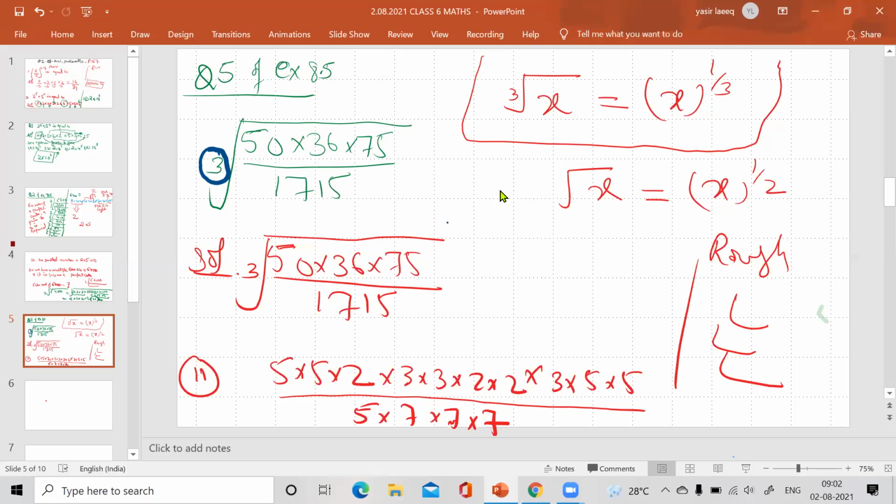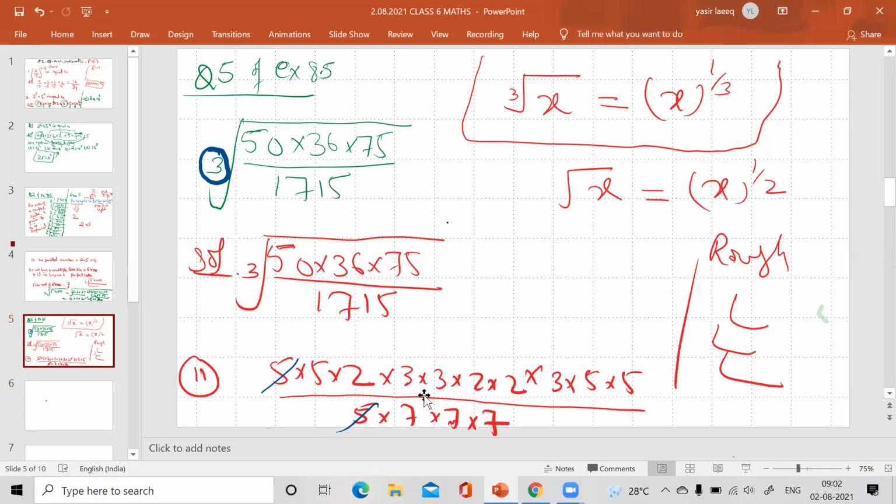See here, this 5 is cancelled by this 5. Only this one thing gets cancelled. Now what is remaining there? And the sign remains the same. Now after cancelling, listen to me carefully.